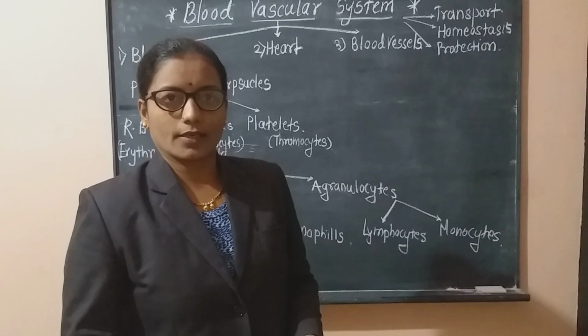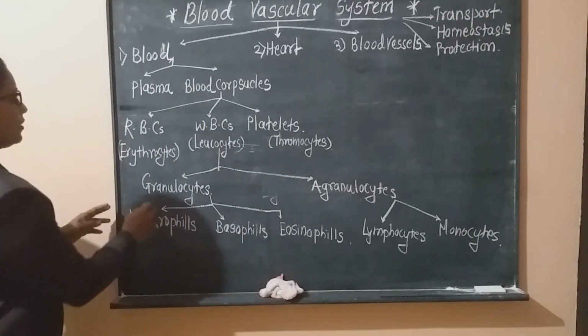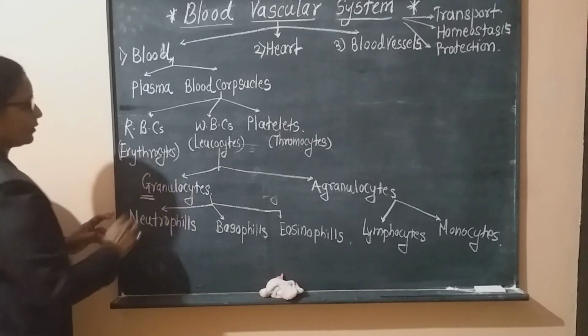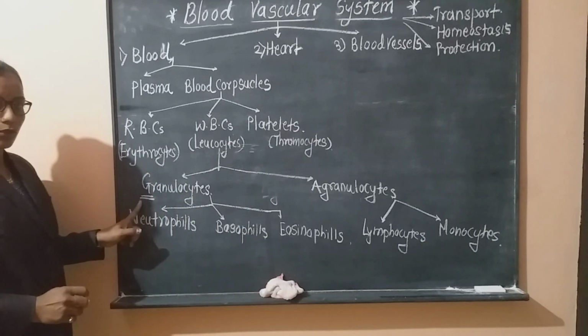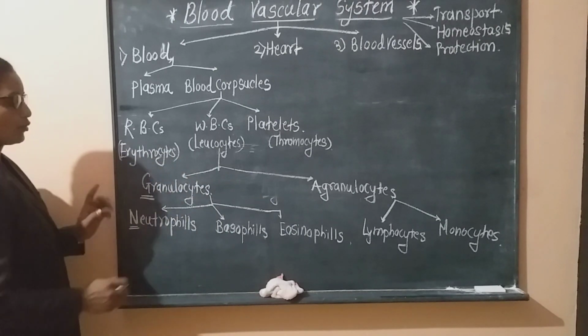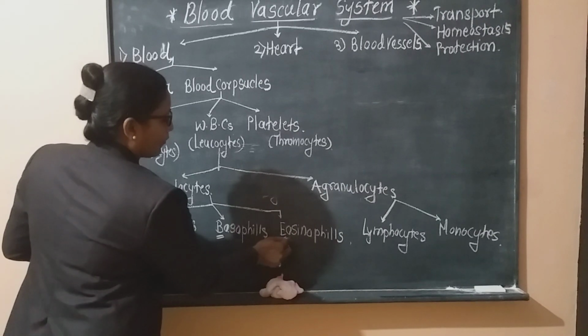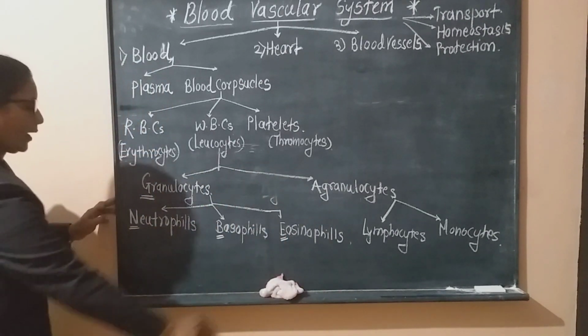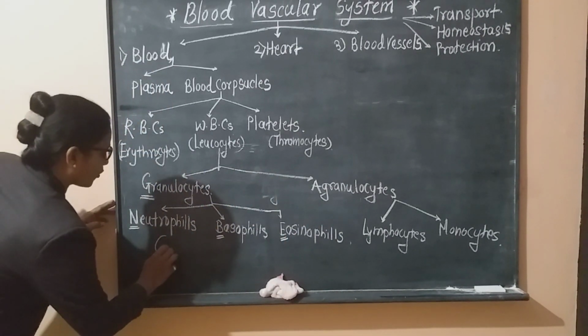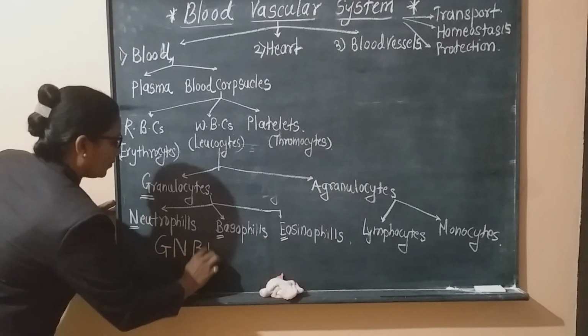You only have to remember this keyword. The first letter is G, G for granulocyte. Then N for neutrophil, B for basophil and E for eosinophil. And you have to formulate a keyword, that is GNBE.